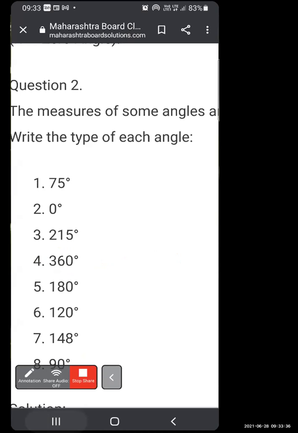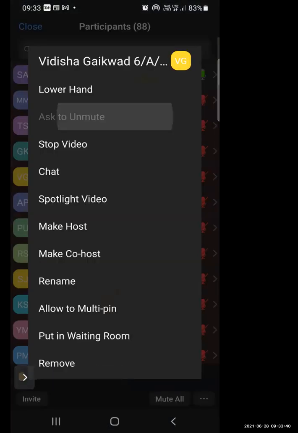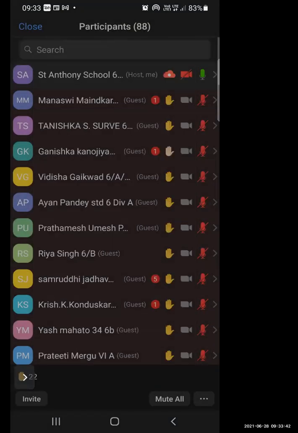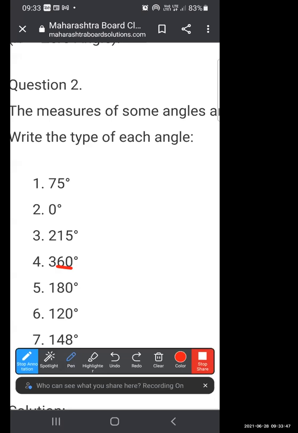Now next, Vidisha, unmute yourself first. This angle is of which degree? 180 degree. Straight angle. As it forms a straight line, it is known as straight angle. Yes, mute yourself.